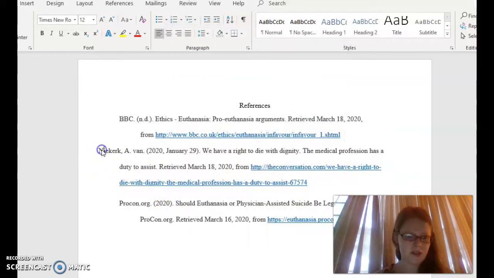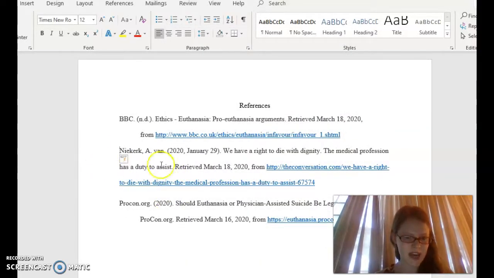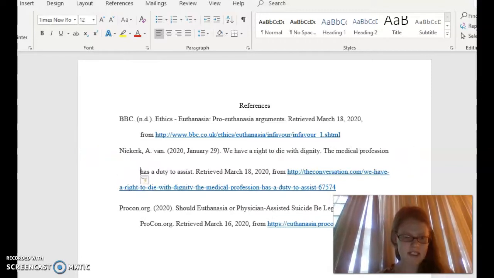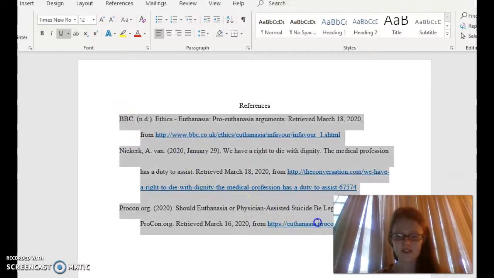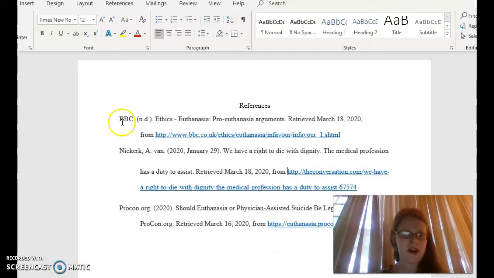This one looks really weird, so I'm going to tab that over. I'm going to tab this over, and I'm going to tab this over. I had to manually do that one because it just didn't want to go correctly, and that's fine too. If you have to manually tab it over, you can do that.